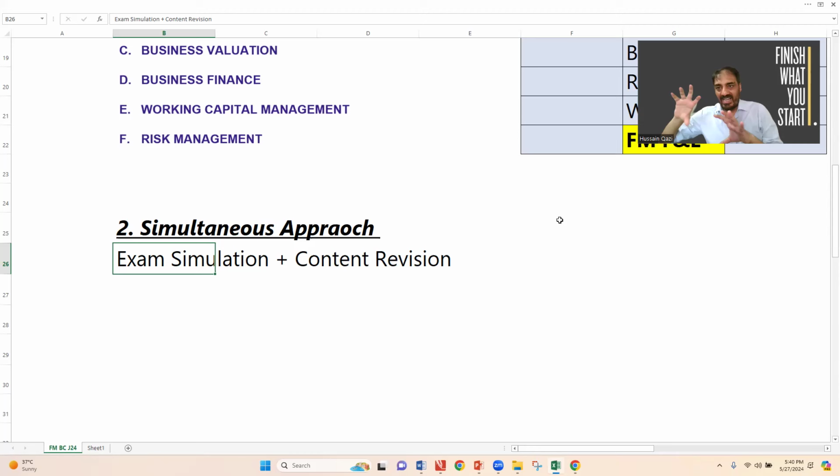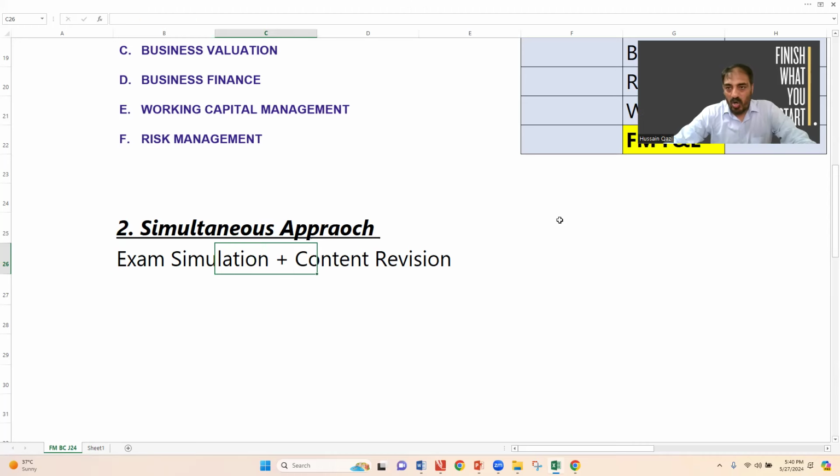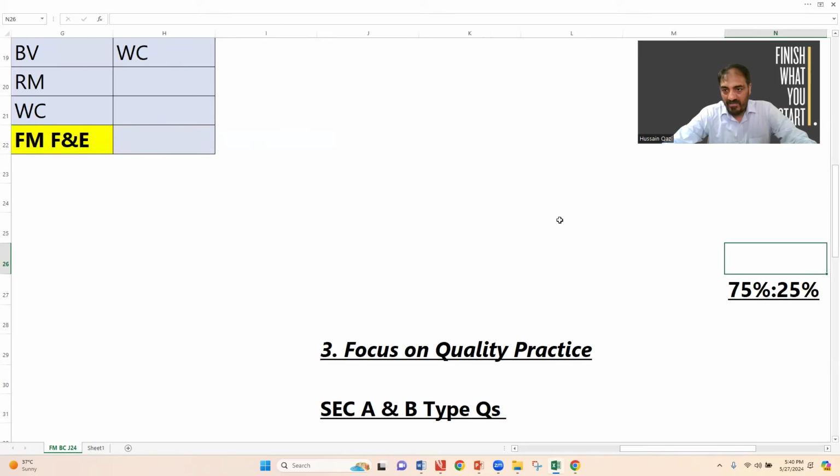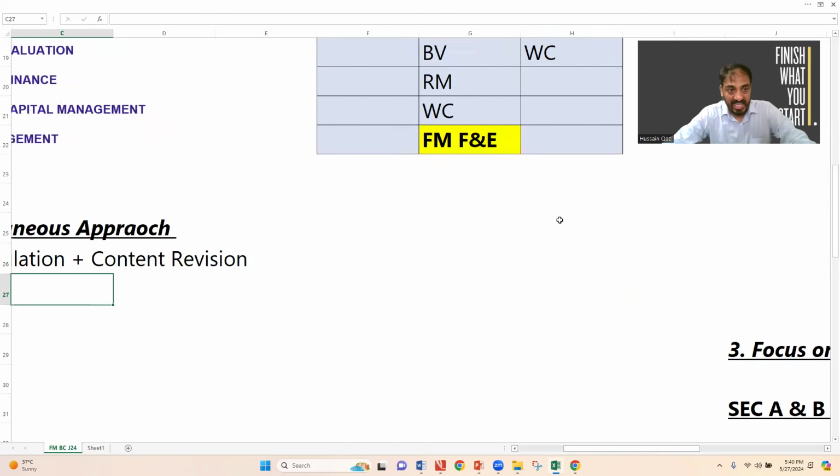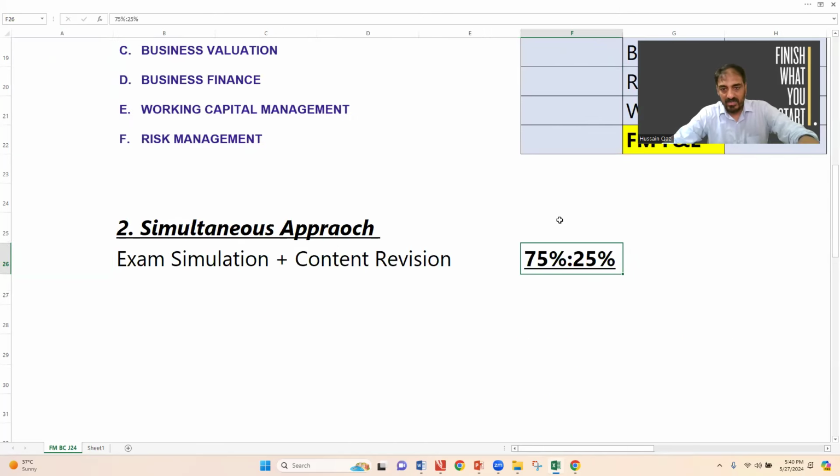For example, you want to revise working capital theory. Some of you want to revise business finance calculation. So this is content revision. On a daily basis, whenever you are investing your time for FM revision, make sure your equation is in this manner: 75% and 25%.